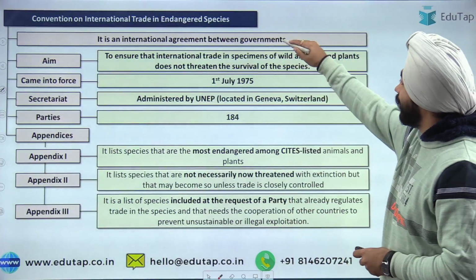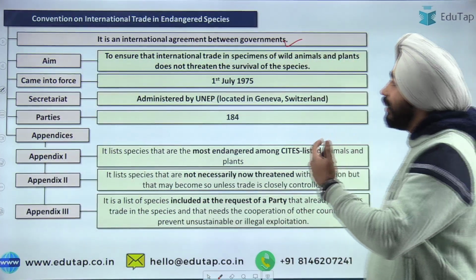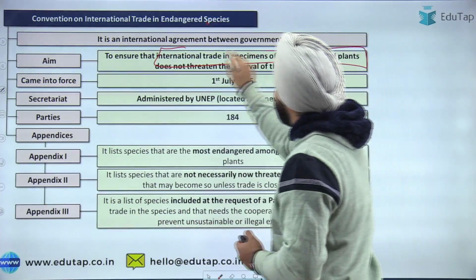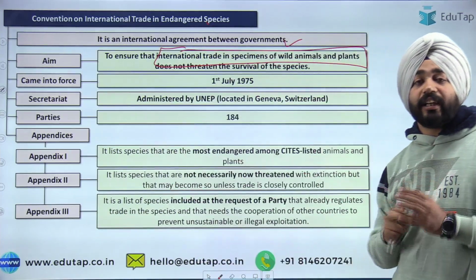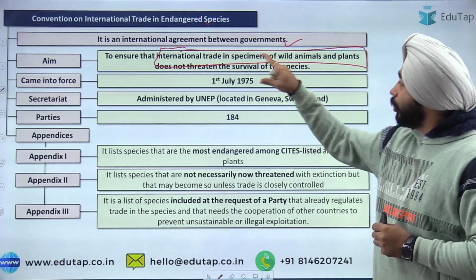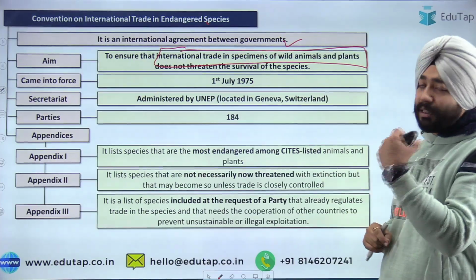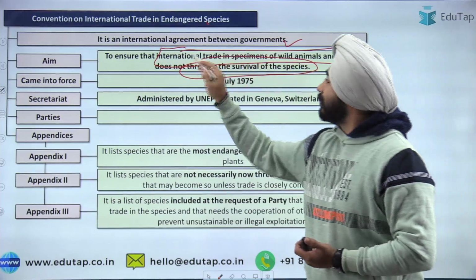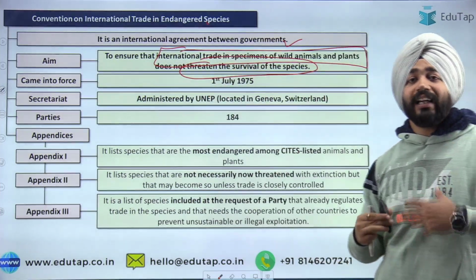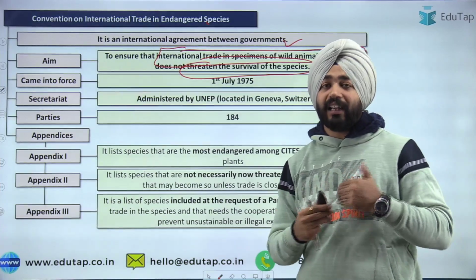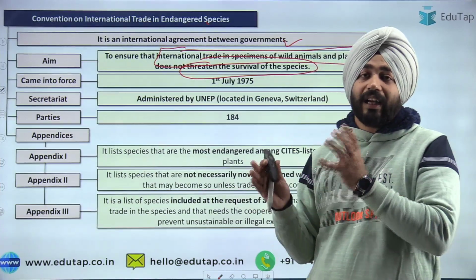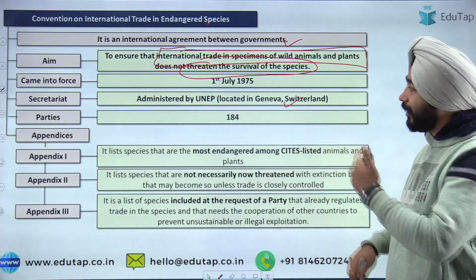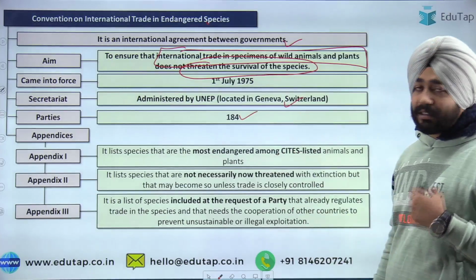Because it is an international agreement between the governments, the purpose is to ensure that international trade is good. It is not saying international trade is prohibited. The important thing is that it says to ensure that international trade in specimens of wild animals and plants does not threaten the survival of that species. We call this illegal trade. So do not do illegal trade; you can trade legally, but the flora should not threaten that specific species. Then the secretariat is in Geneva. Parties, that is members, are 184.